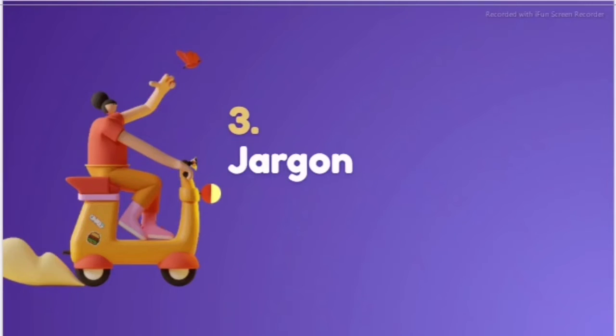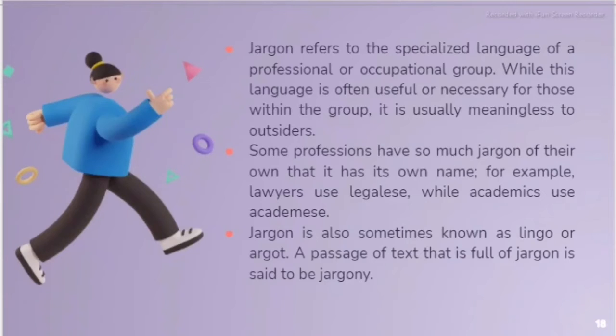Number 3. Jargon. Jargon refers to the specialized language of a professional or occupational group. While this language is often useful or necessary for those within the group, it is usually meaningless to outsiders. Some professions have so much jargon of their own that it has its own name. For example, lawyers use legalese, while academics use academese. Jargon is also sometimes known as lingo or argot. A passage of text that is full of jargon is said to be jargony.